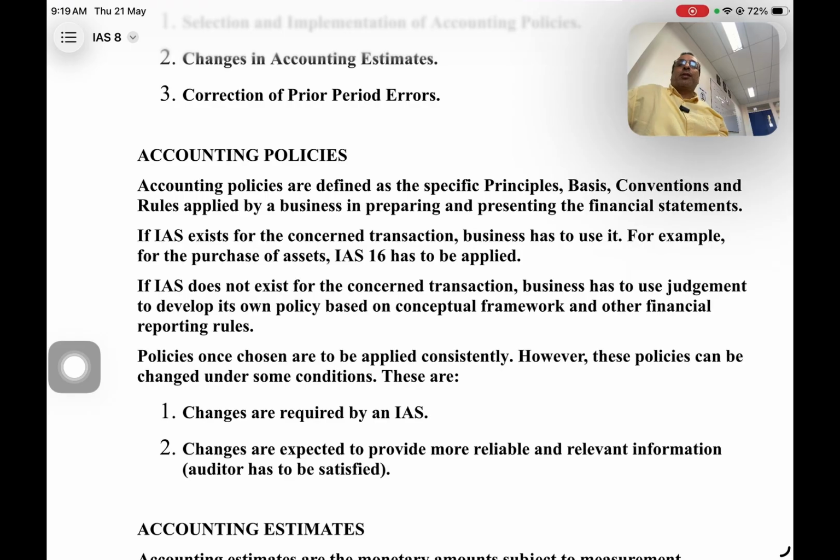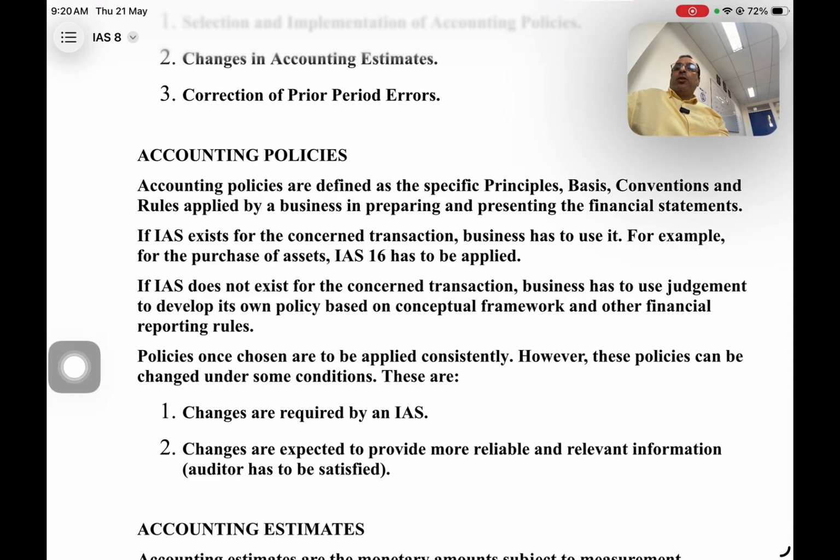While dealing with some transaction, we have to see if International Accounting Standards say something about it. We have to follow it. Like when we want to purchase assets, we have to use IAS 16. But if we find that International Accounting Standards have said nothing about it, then the business has to use its own judgment and develop its own policy based on the conceptual framework and other financial reporting rules. It depends on the nature of business, size of business, everything.